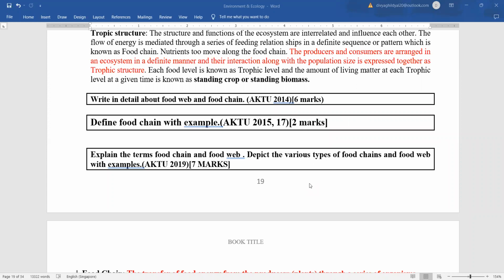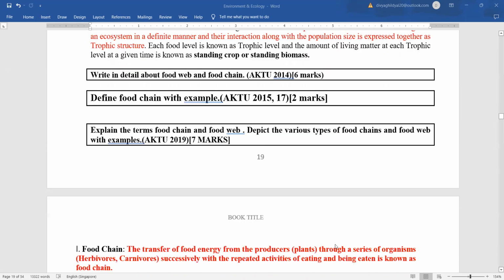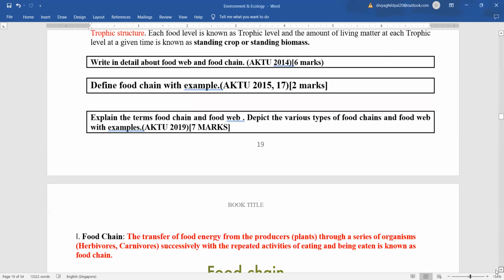Hello students, in continuation with my lecture series for Environment and Ecology for BTECH first year students, today we will discuss food chain and food web. This is also a very important topic for your exam. It is usually asked in section C of your paper, carrying approximately 7 to 10 marks, where you have to give the definition of what a food chain is, what a food web is. You have to compare them, or you have to give examples of the same.